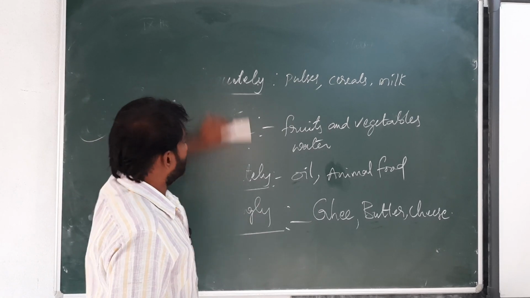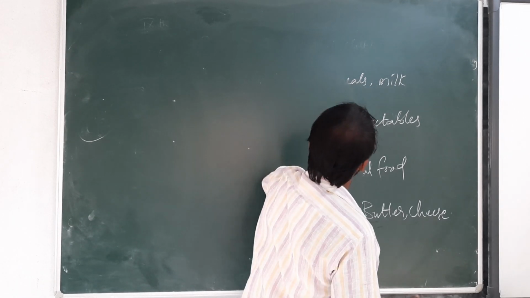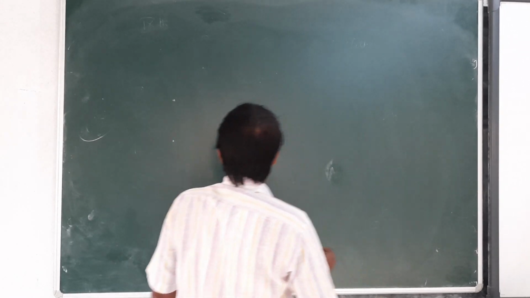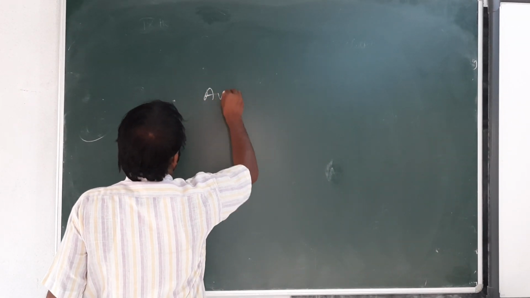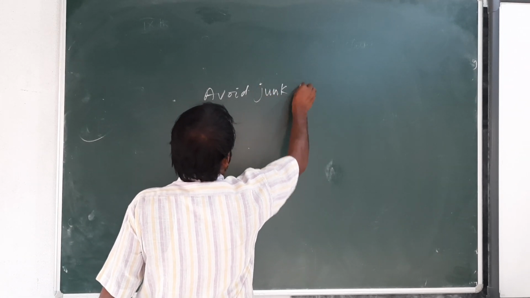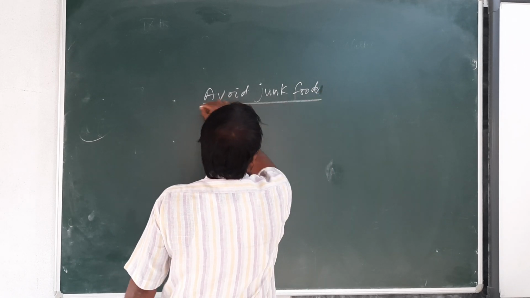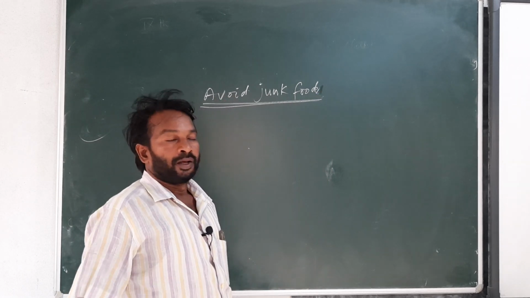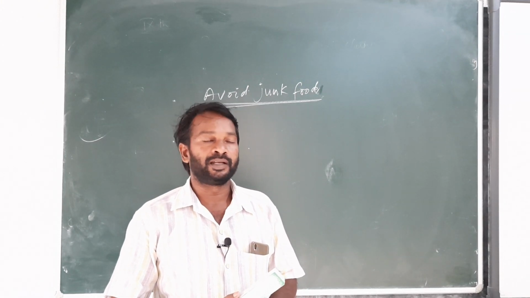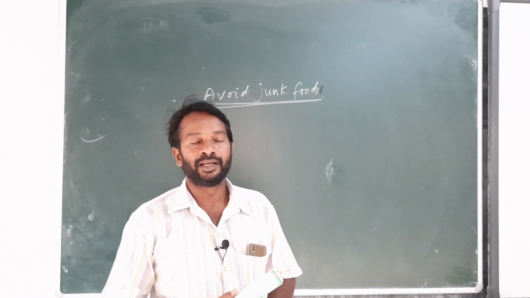Next, avoid junk food. Nowadays, especially children, not only children, even elders also, they are addicted.